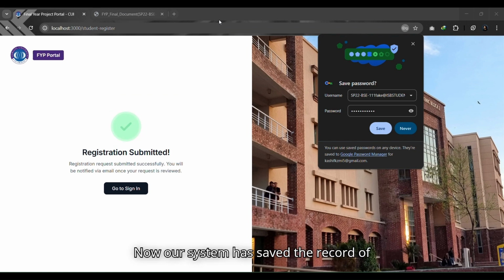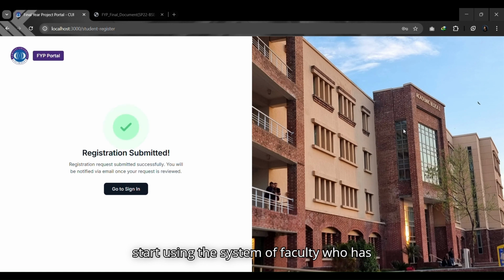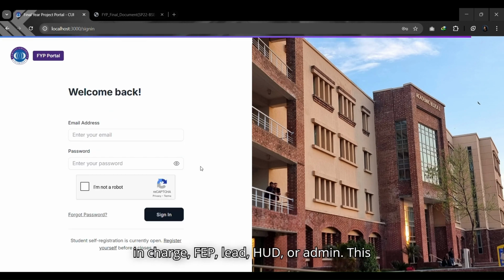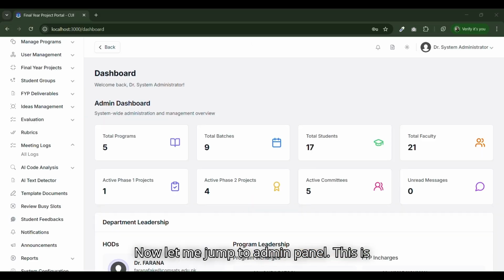Now our system has saved the record of student registration, but they can't just start using the system. A faculty member has to approve them first, usually a program in charge, FYP lead, HOD, or admin. This makes sure only real students can get in. Now let me jump to the admin panel.